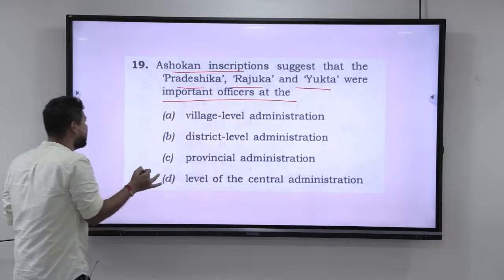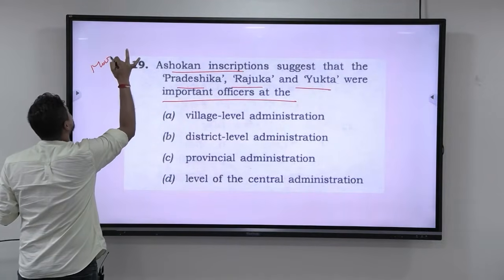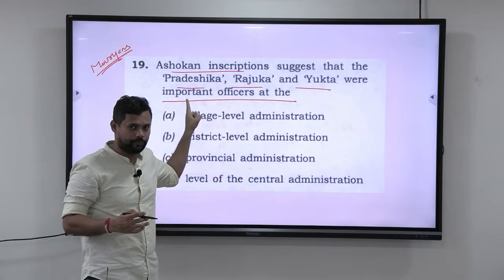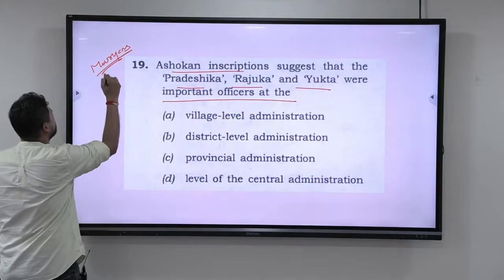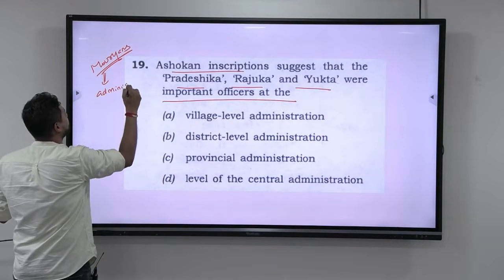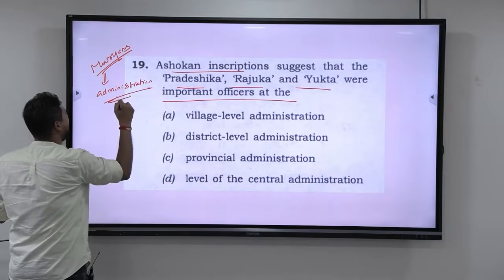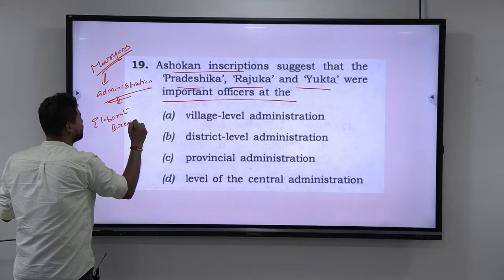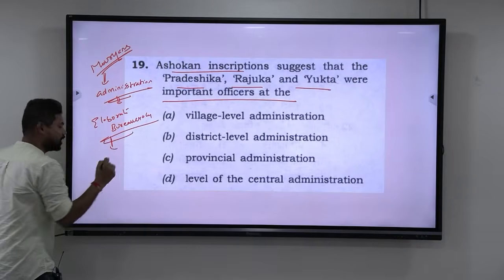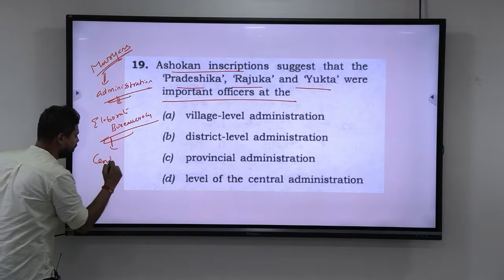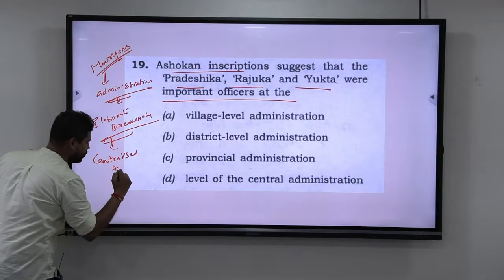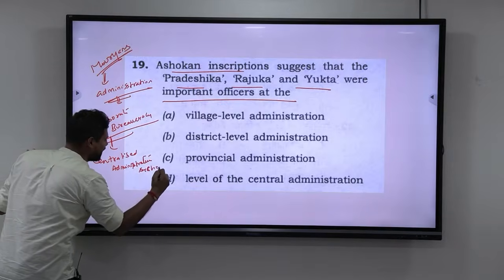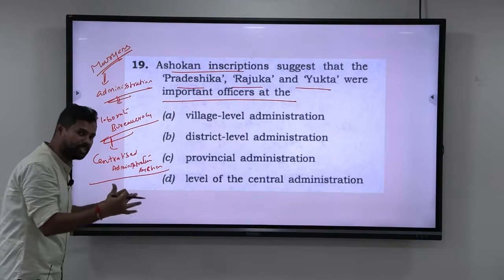Why are they asking this question? If you take the Mauryans, apart from their cultural significance, that is the climax of the heterodox schools, one important aspect of the Mauryans is that they had a very strong administration. We should know that the Mauryans had a very elaborate bureaucracy, and their system was not decentralized. They had a very centralized administrative system. So when you have a centralized administrative system, there are not many subunits.